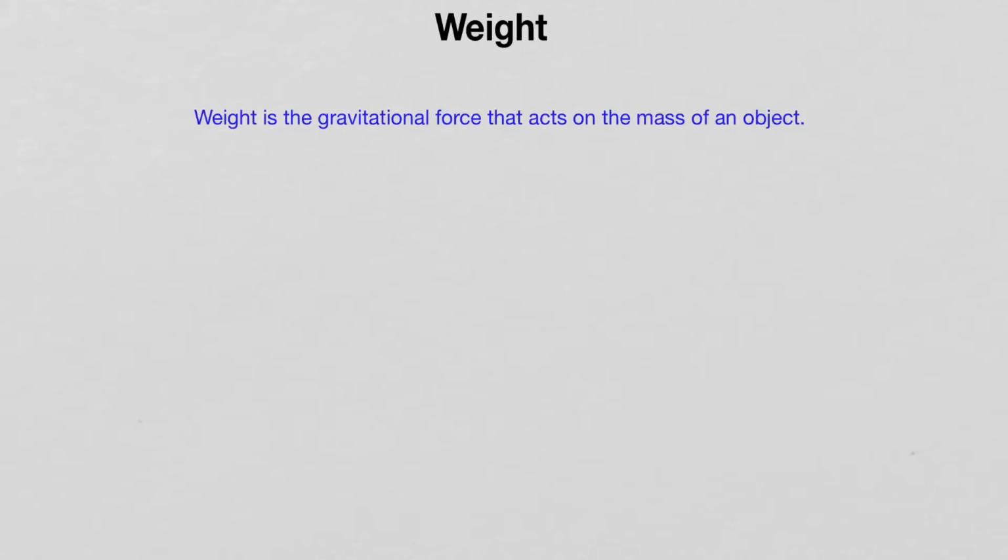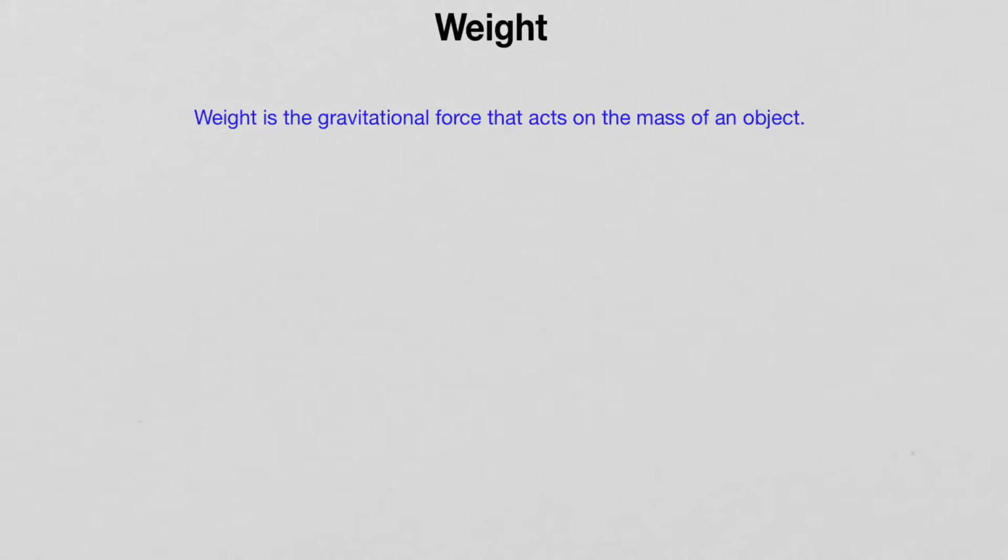If we let go, this object will fall towards the ground, and that is because gravitational force acts on the mass of the object, and as a result, the weight of the object is the force that makes it move down towards the ground.